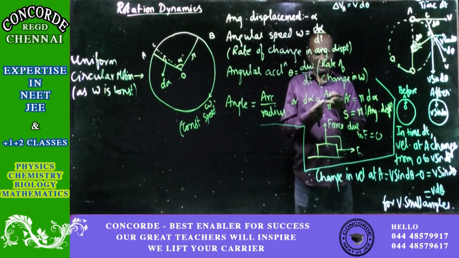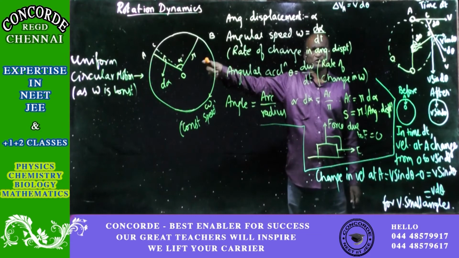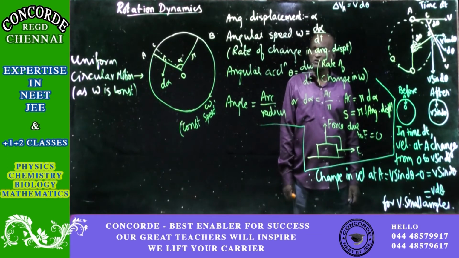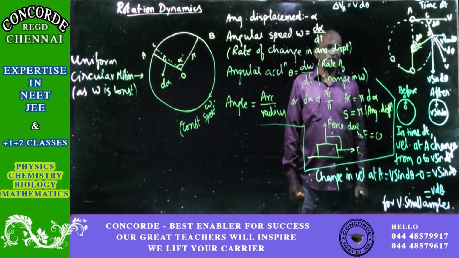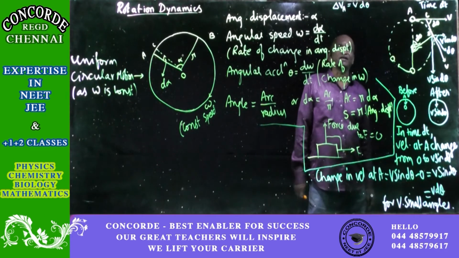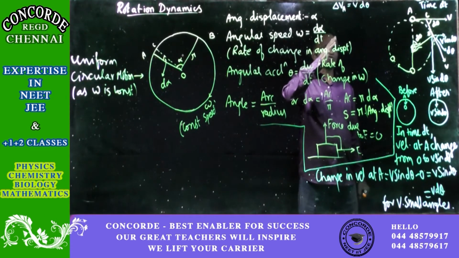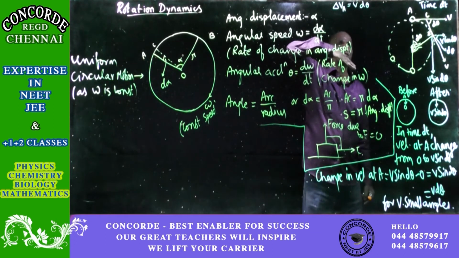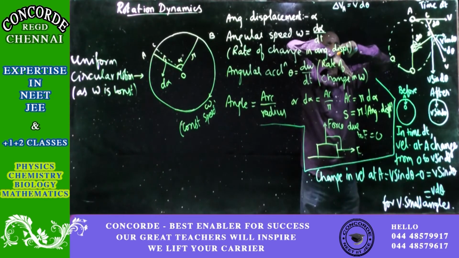Already we have studied that when the circle is with uniform motion, then the angular velocity will be a constant. So there will be no acceleration in the tangential direction. But acceleration is there. How? In the tangential direction there is no acceleration, which means at 90 degrees acceleration is possible, because the acceleration at 90 degrees will have no effect tangentially.